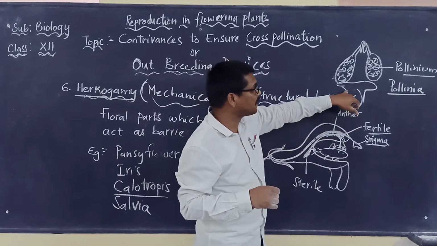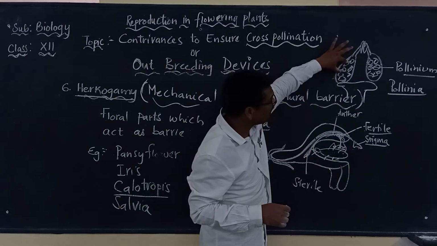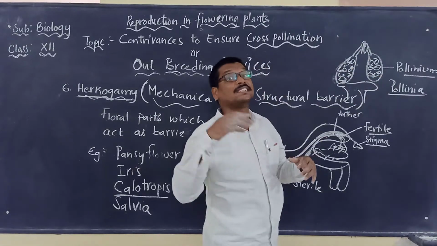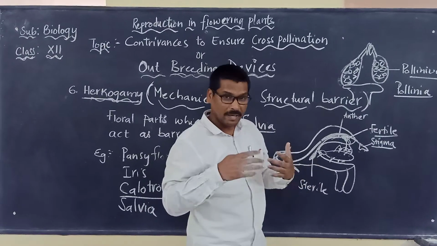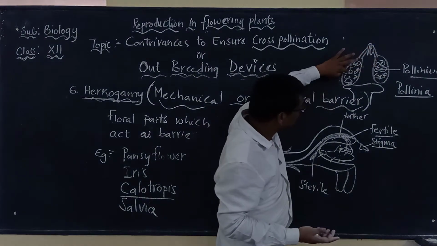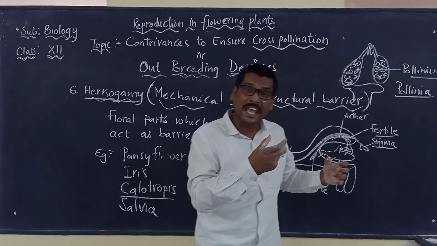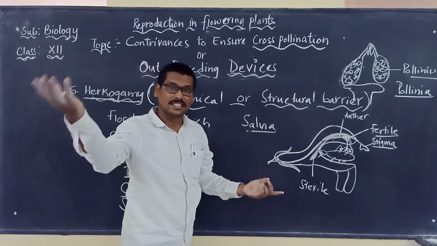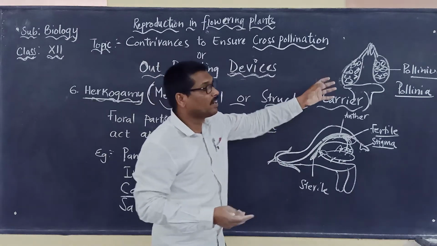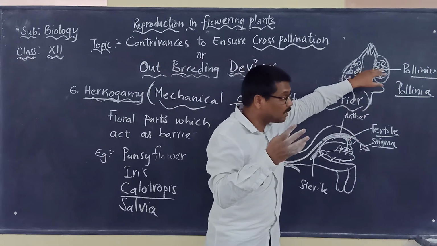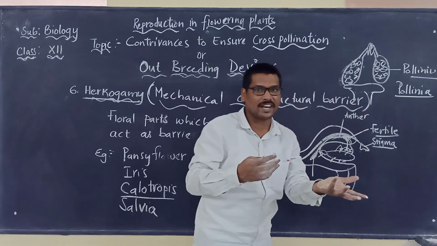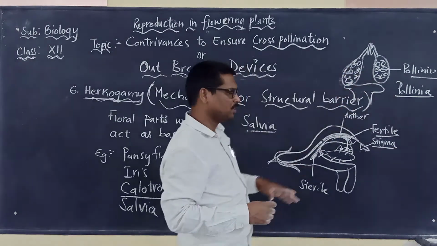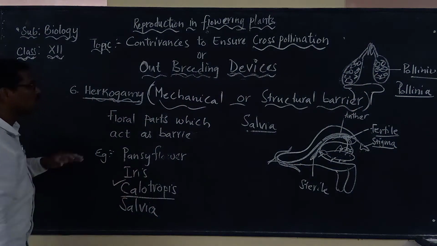Why are there fewer chances of self-pollination? When the pollen grains of the same anther fall on the stigma of the same flower, the rupturing of the sac may take time. But here, the pollinium will be easily carried by insects to other flowers, during which the pollen grains may rupture. The pollinium may rupture and release the pollen grains, which will promote what? Cross-pollination. This is another example that we have to keep in mind regarding Calotropis.